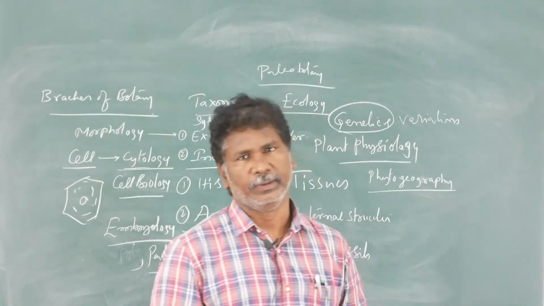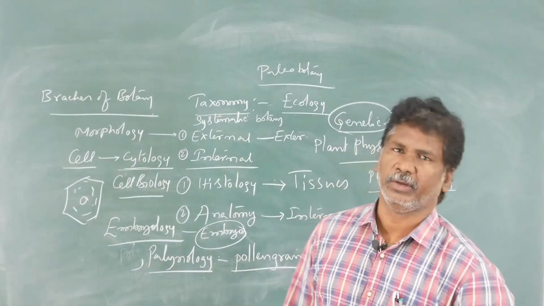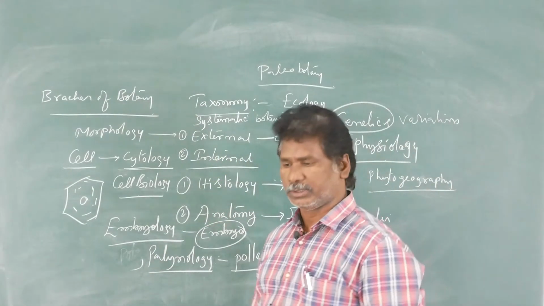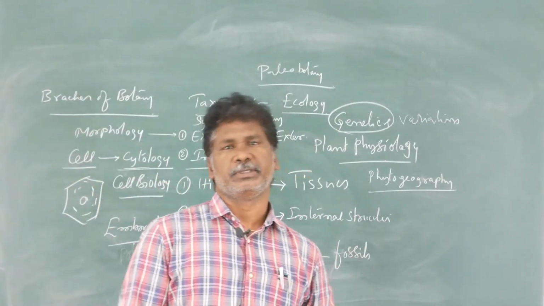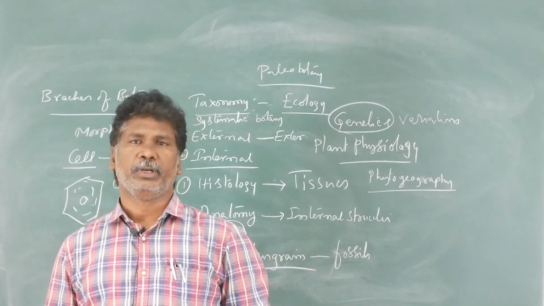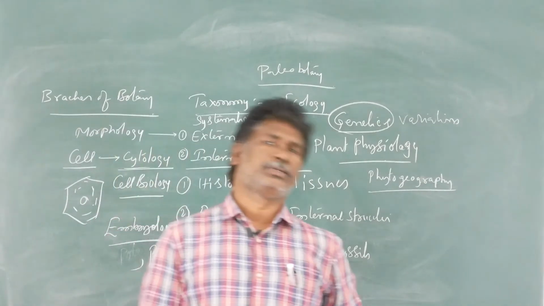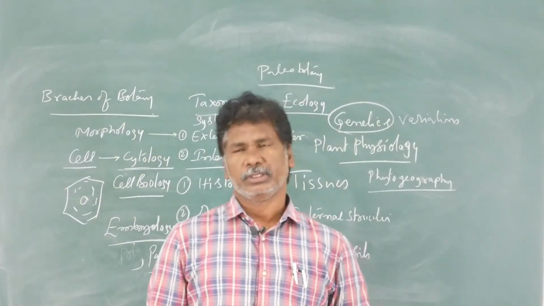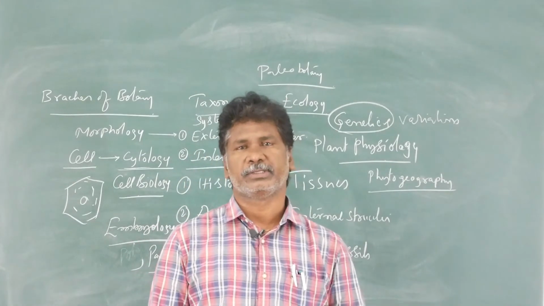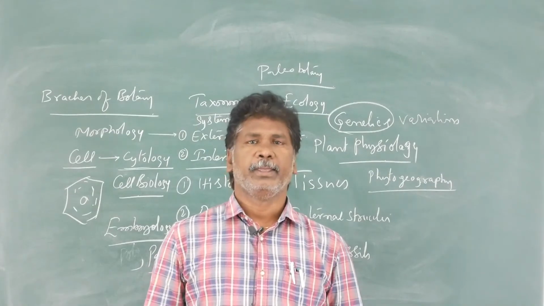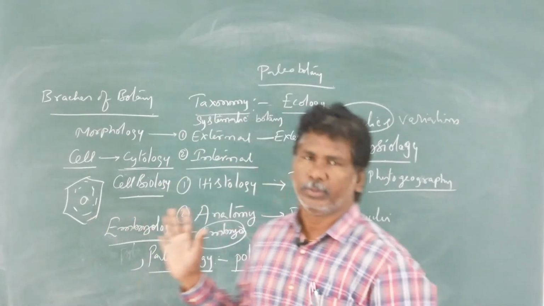Those are called fossils. The study of fossils is called paleontology. Paleobotany is the study of plant fossils, where pollen grains help. And paleozoology is the study of animal fossils in the form of bones, skulls, and so on.